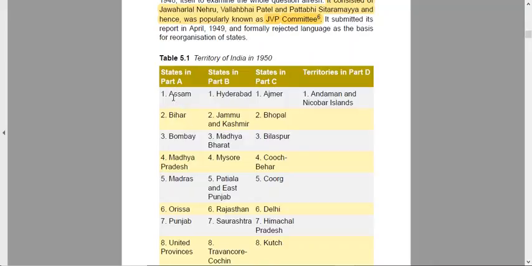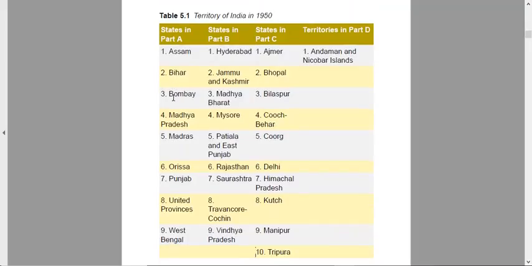So we can see in Part A we have Assam, Bihar, Bombay, Madhya Pradesh, Madras, Odisha, Punjab, and UP, United Provinces, and West Bengal. In Part B, we had Hyderabad, Jammu and Kashmir, Madhya Bharat, Mysore, Patiala and East Punjab States Union, Rajasthan, Saurashtra, Travancore-Cochin, and Vindhya Pradesh. Part C consisted of Ajmer, Bhopal, Bilaspur, Cooch Behar, Coorg, Delhi, Himachal, Kutch, Manipur, and Tripura. You can see a lot of them are in Part C.